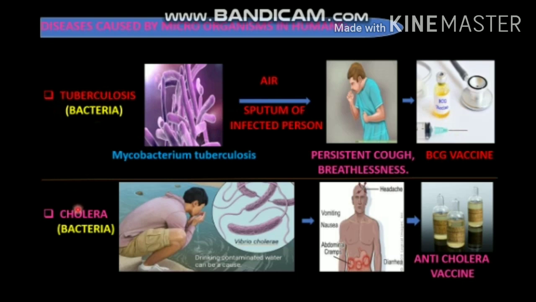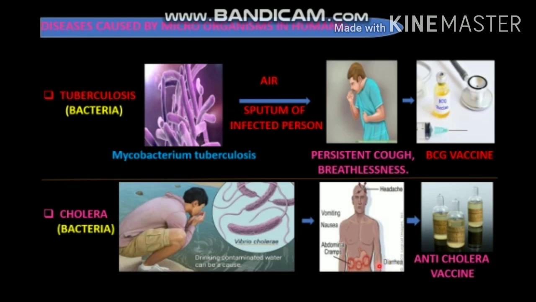And the next disease is cholera. It is also a bacterial disease and the disease is caused by the bacterium Vibrio cholerae, and the disease spreads through contaminated water. So when we drink contaminated water, we will be affected by cholera. The symptoms of the disease are headache, vomiting, nausea, abdominal cramps and diarrhea. Here diarrhea is one of the main problems in this disease, which causes dehydration, which means decrease of fluid balance in our body.